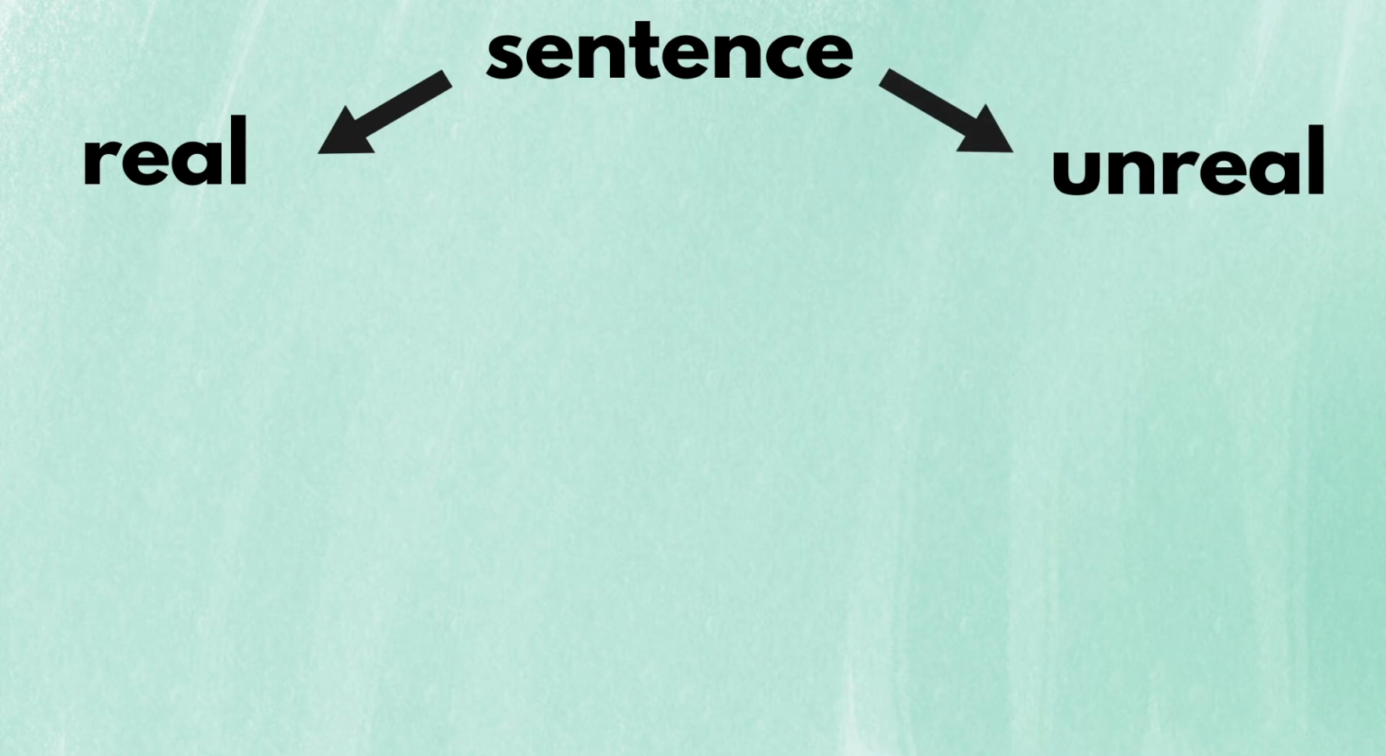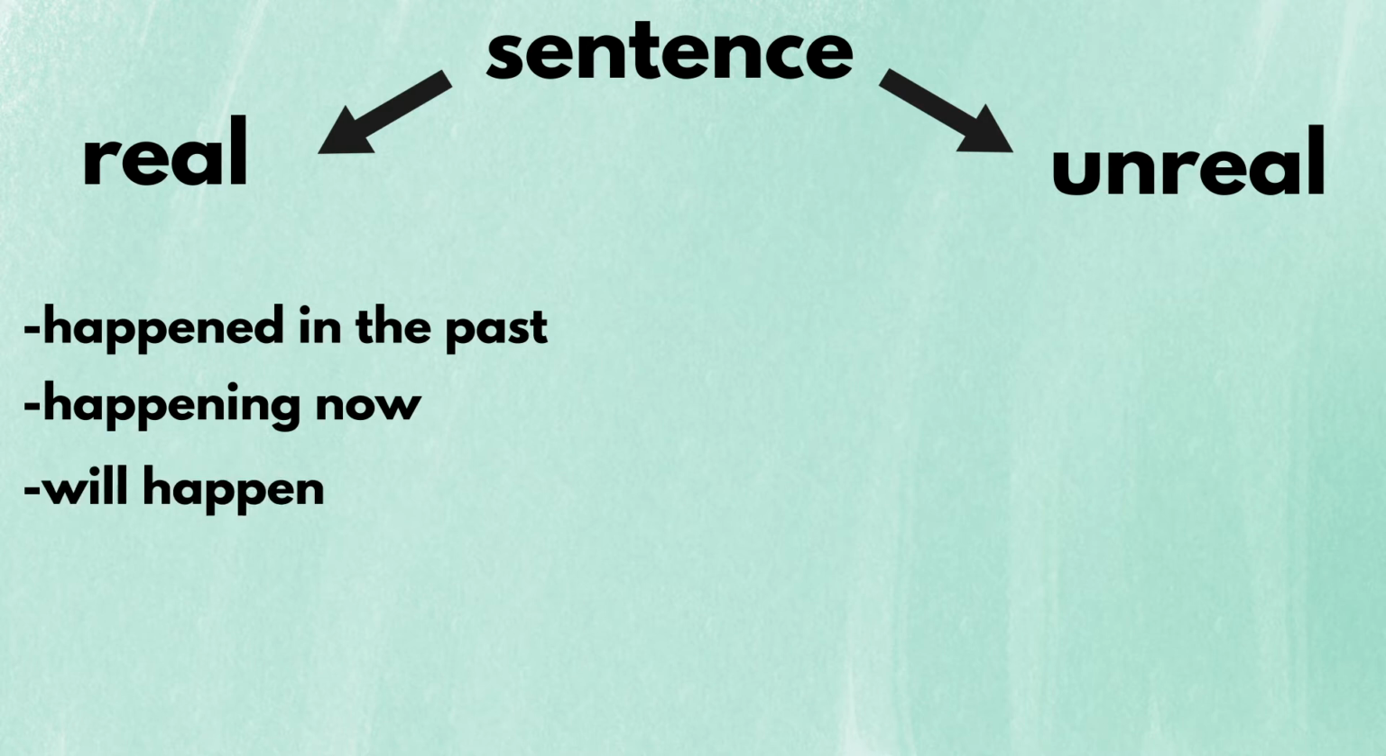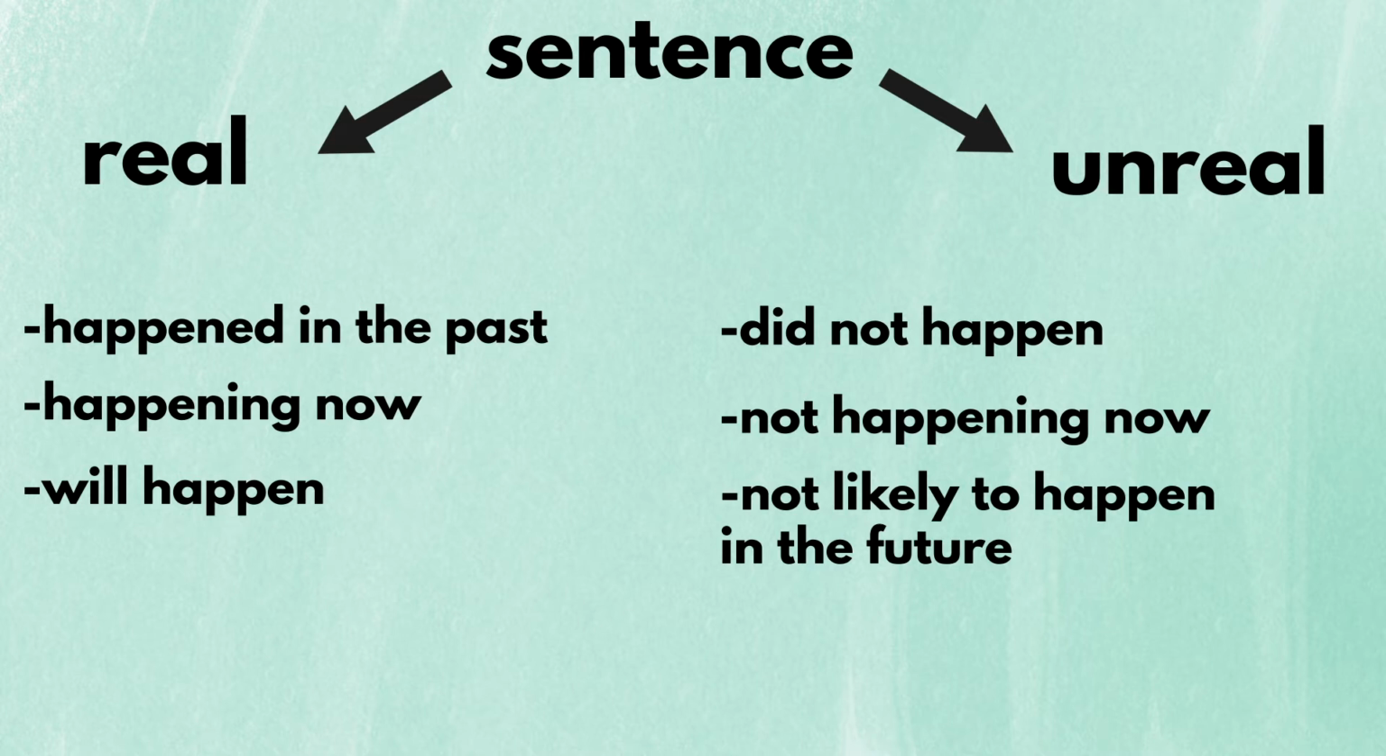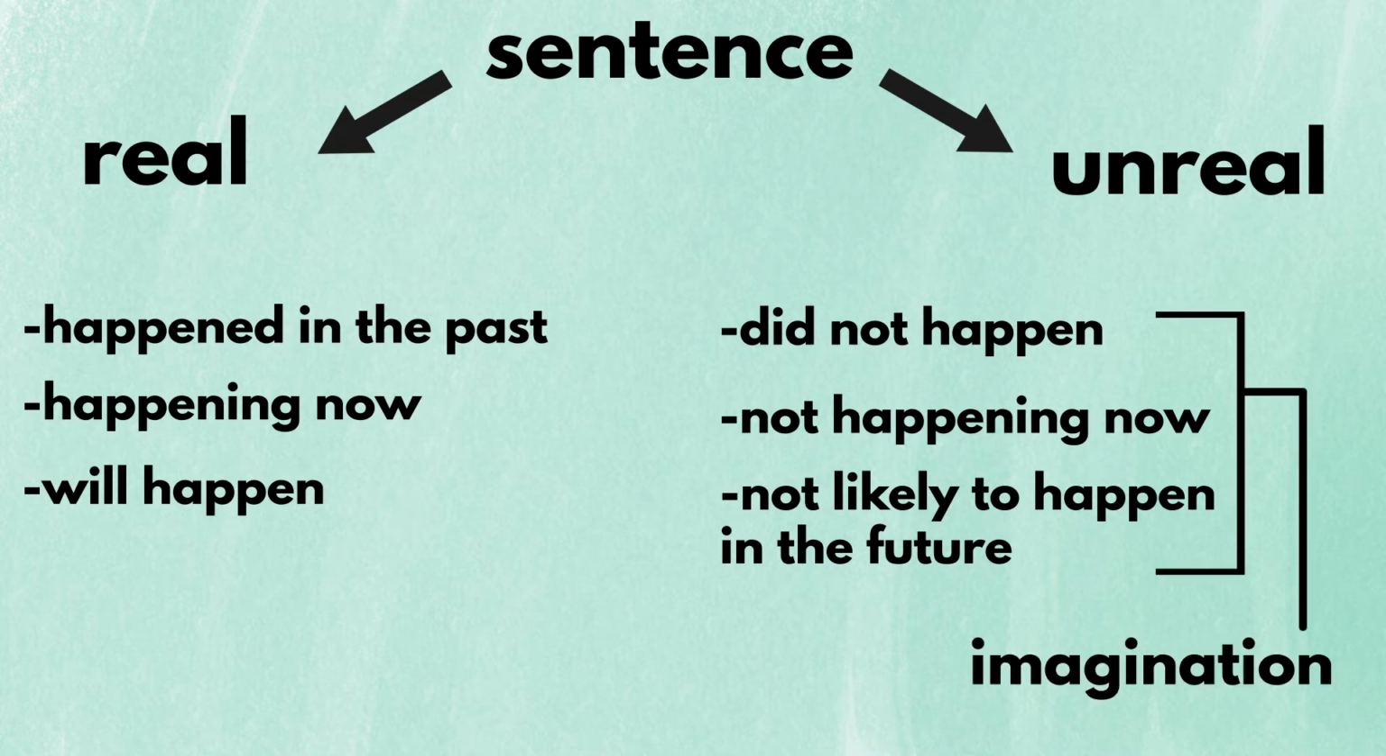Whenever you make a sentence in English, you have to make clear whether you are talking about something real or unreal. Real things are things that happened in the past, things happening now, or things likely to happen in the future. On the other hand, unreal things are the things that did not happen, things not happening now, or things not likely to happen in the future. Basically, they're just in your imagination.